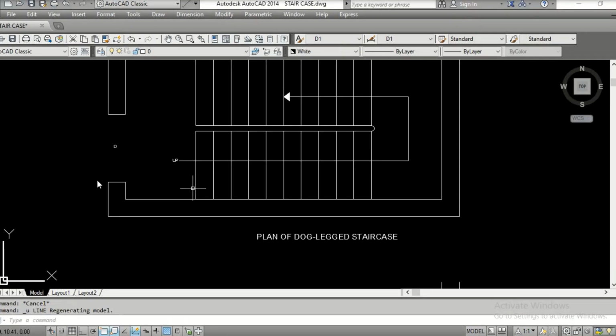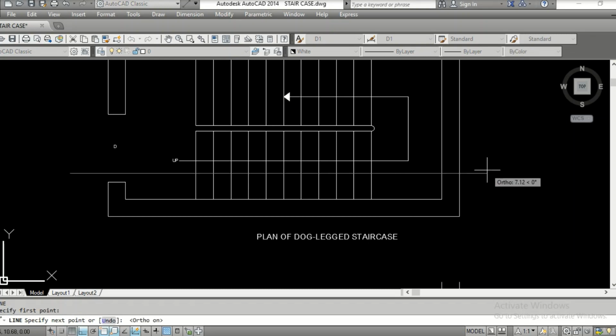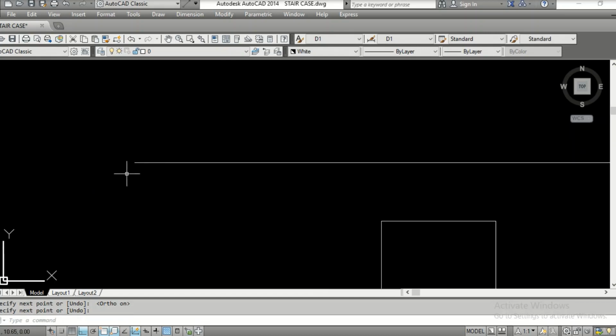Okay, how to show the cross section line here? Just type line command. Start from here, press F8 here. Okay, so draw an arrow here. It's a polygon, 3 sides, edge, E, enter. So you have a nice triangle here. Move. Okay, if you want you can hatch it, BH.